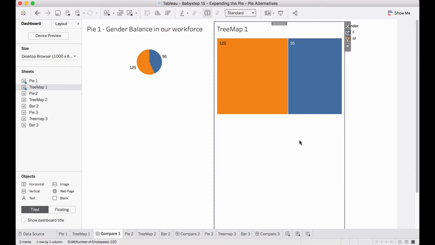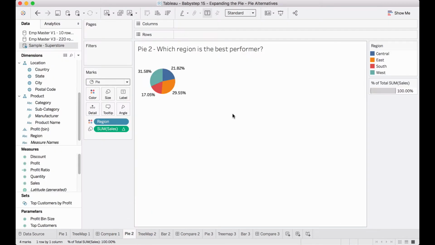Let's take a slightly more complex example, with a few more values. So here is our superstore. This time the question is, which region is the best performer? We are not necessarily asking for the composition of this, but we want to see the best and the worst and what is the percentage of sales that is coming from them, right? So there are 4 regions here. Again, this is not really sorted in any way. By default in Tableau, this is not sorted. If you want to sort, you could do that.